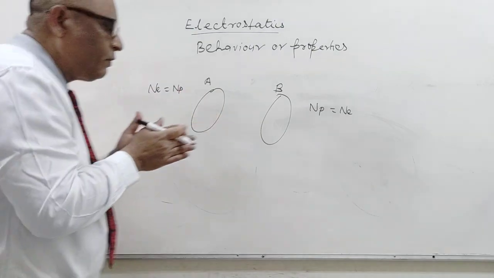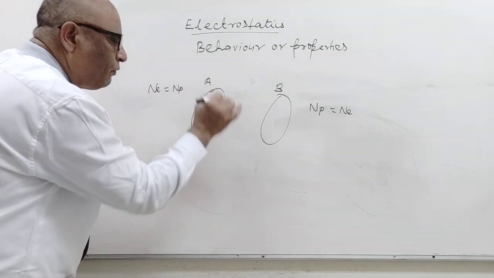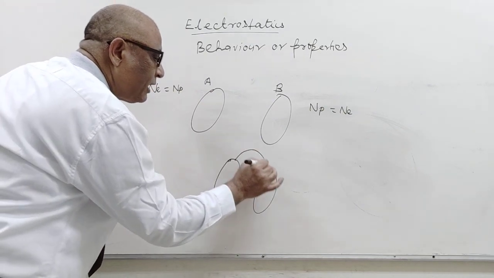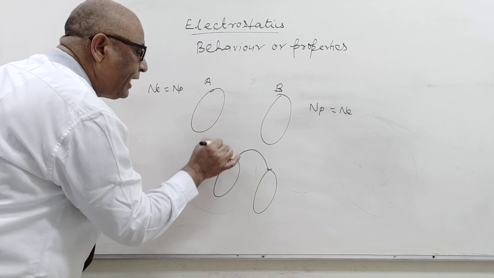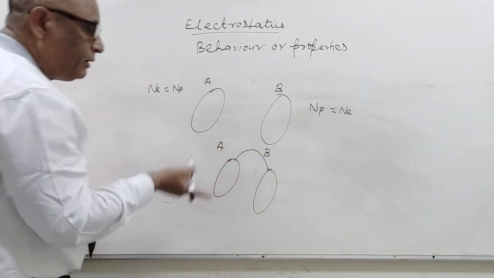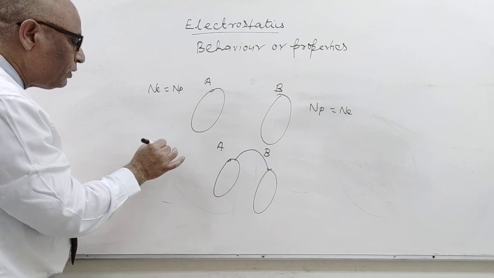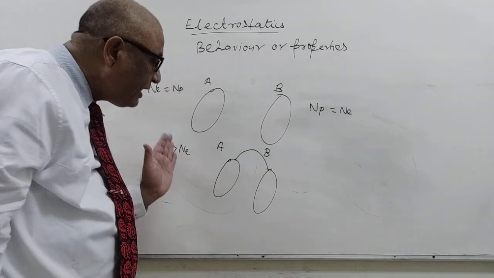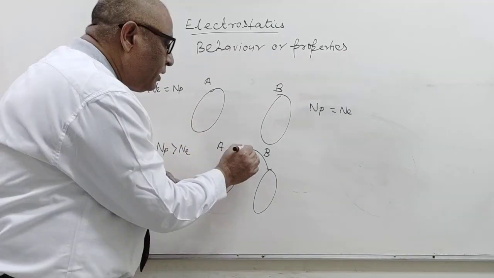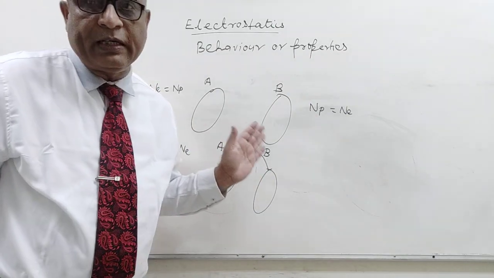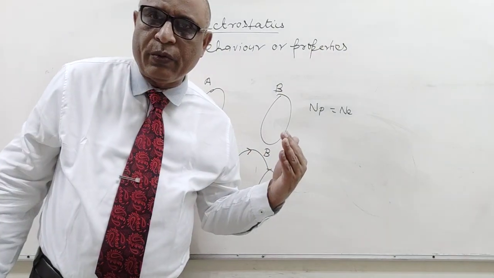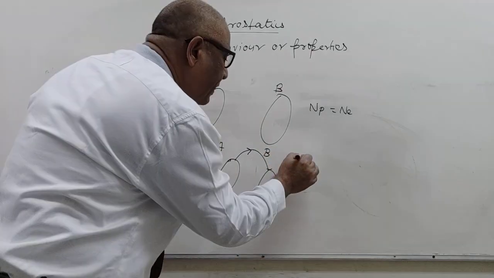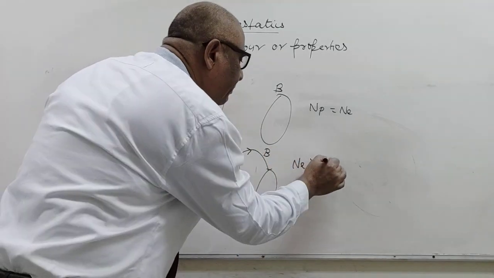Then after rubbing, one electron transfers from A to B. In A, the number of protons becomes greater than the number of electrons, and B receives one electron, so in B the number of electrons is greater than the number of protons.